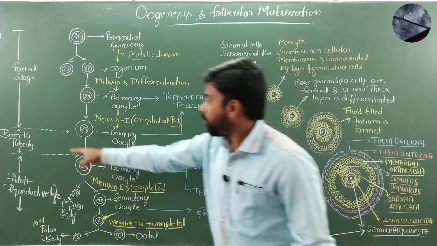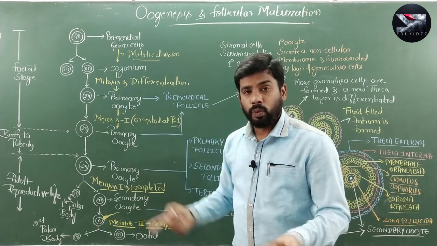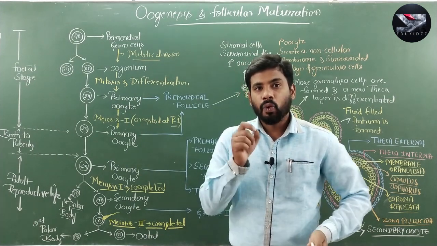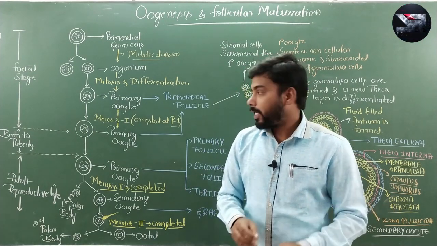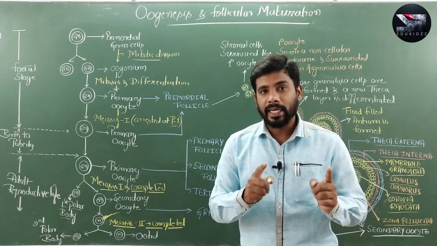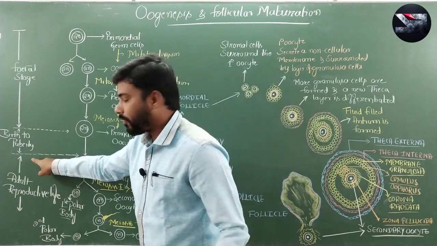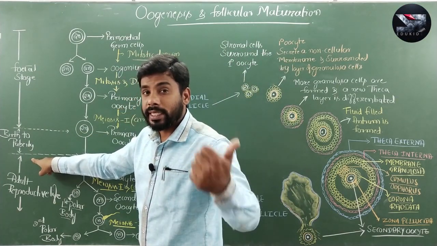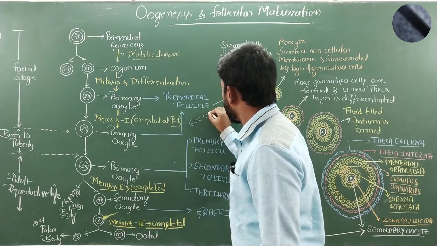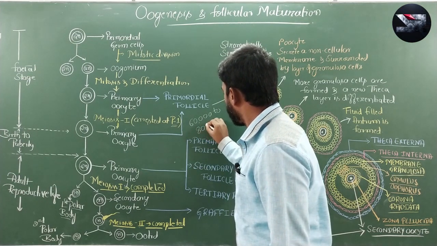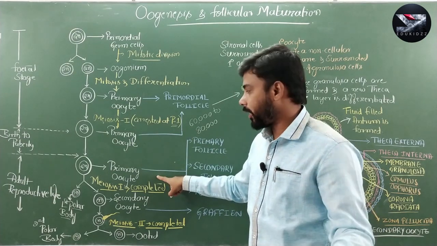And from birth to puberty, many primordial follicles or many primary oocytes will degenerate, and only around 60,000 to 80,000 primary oocytes or primordial follicles will be left in each ovary. You have to note down this point. How many will be left when it reaches puberty? Around 60,000 to 80,000 primary oocytes left at puberty.